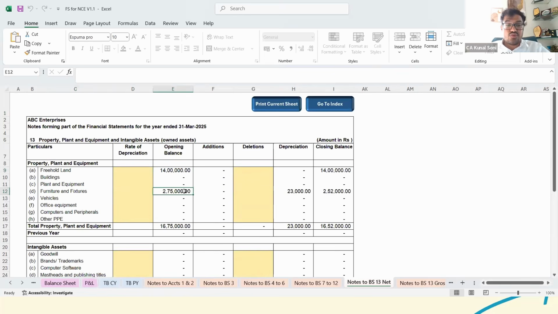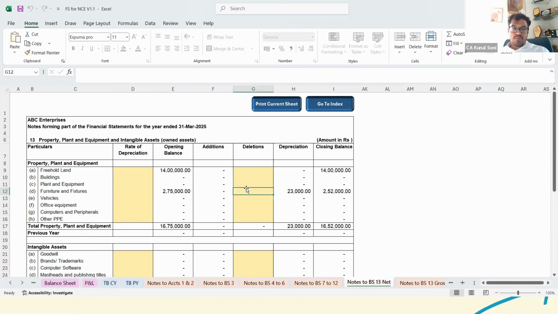Similarly, furnitures and fixtures. So 275 is the opening balance, 23,000 is the depreciation. Let's say you have provided on useful life or as per any specific rate or anything, and accordingly there is a closing balance. They have provided the columns for the addition or deletion. Now let's say this is the total depreciation that's been fetched and provided here.